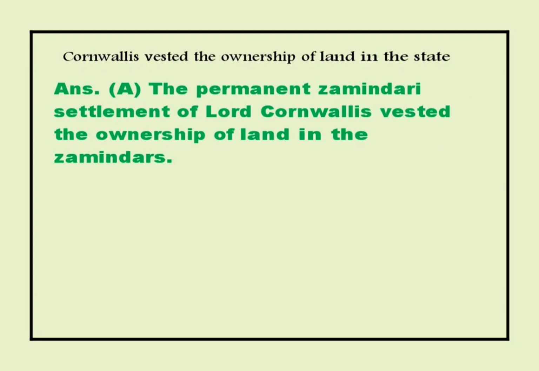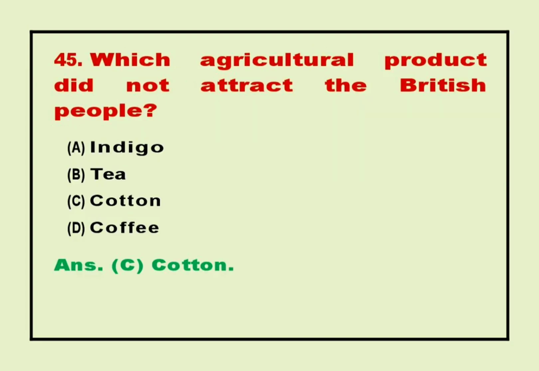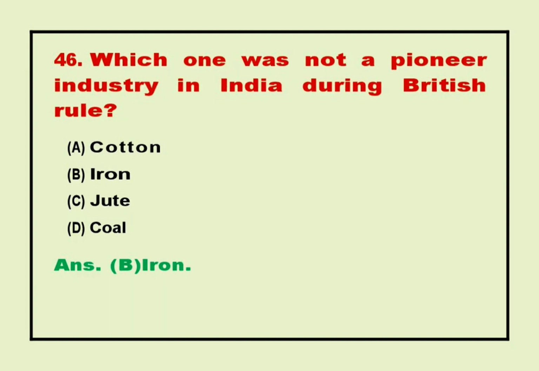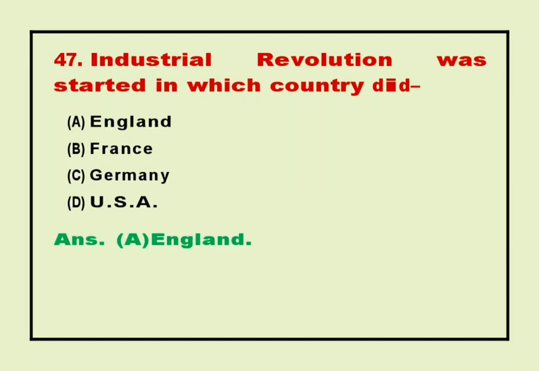44. Which of the following is correct? Answer A. The permanent Zamindari settlement of Lord Cornwallis vested the ownership of land in the Zamindars. 45. Which agricultural product did not attract the British people? Answer C. Cotton. 46. Which one was not a pioneer industry in India during British rule? Answer B. Iron. 47.